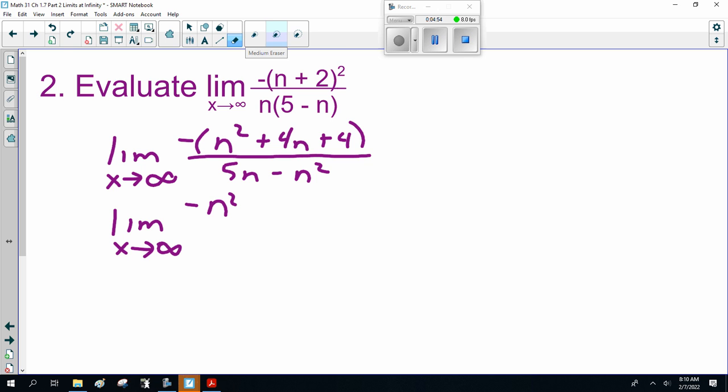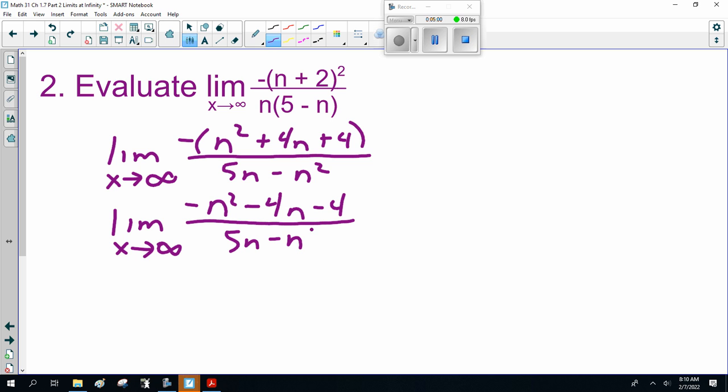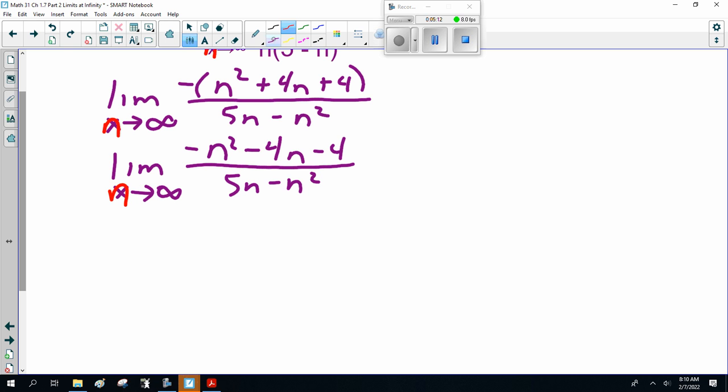Everything becomes opposite. And then we divide everything by our highest power. n goes to infinity. Sorry, gentlemen, I can hear you screaming at me now. My bad. I'll have to go back and fix that. That's the limit as n goes to infinity.